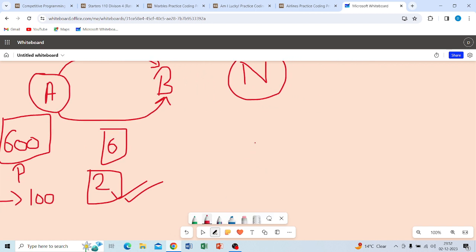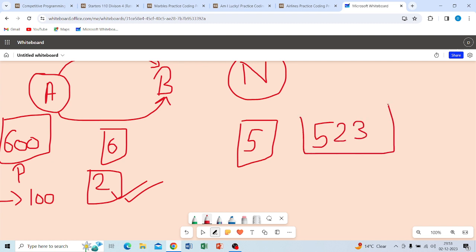Suppose 5 aircraft have been given and the number of passengers is 523. So how much will you get? You will get one more. Why?